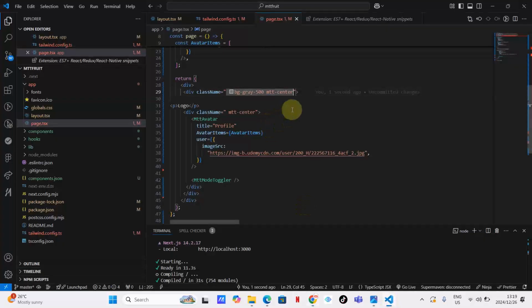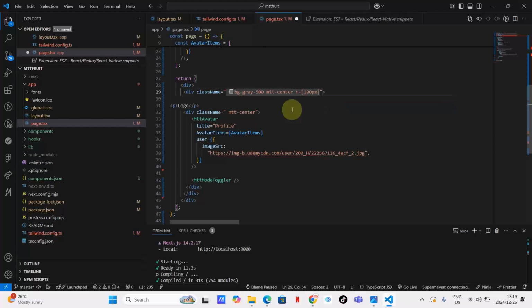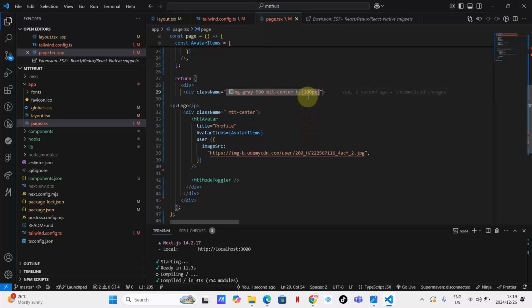Let's work on the height as well. I would like the height to be, let's try 100 pixels. Go back and let's see. I think it's a bit too much. I think 90 will do. I'm happy with this. At the same time, I need to override some Mtt center styles.